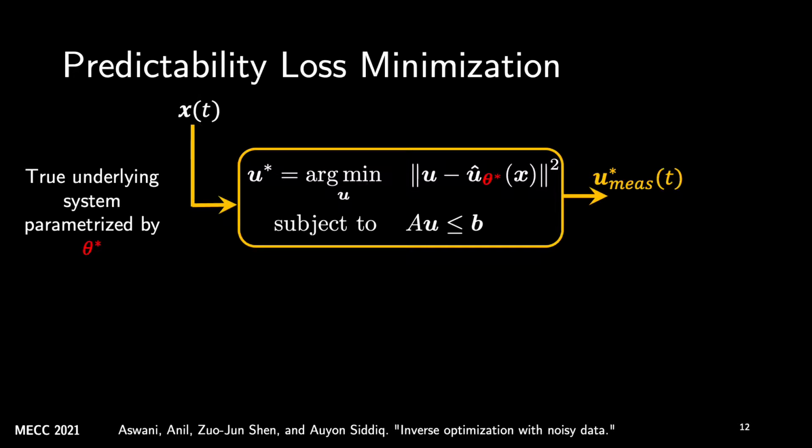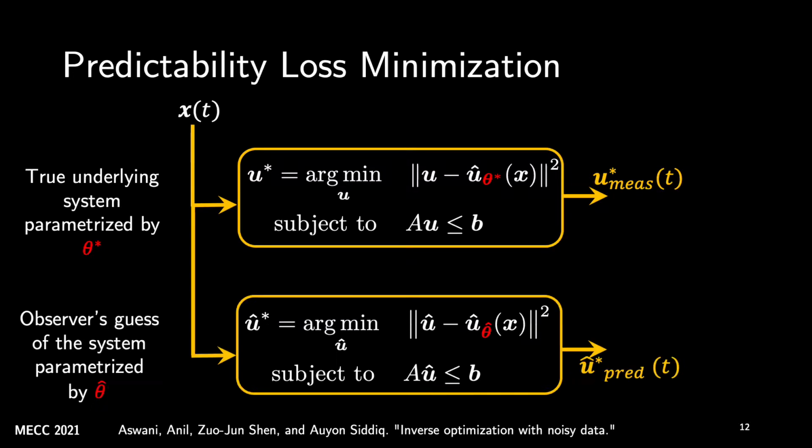u star measured, at time t. Now, the observer makes a copy of the true system, since the observer has all information except for theta star. Theta star is what the observer wishes to infer. So theta star is replaced by theta cap here. Now, for the same position x, which was going into the original system, the observer produces a control u star predicted, which is u star pred.